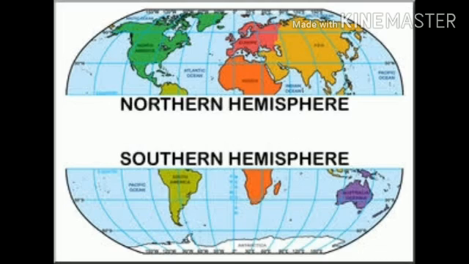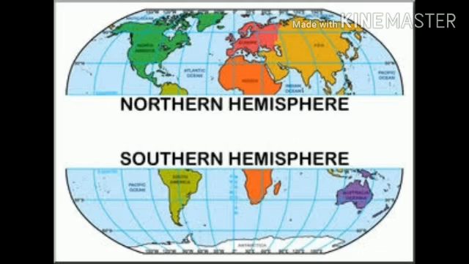If the earth is halved along the equator, we get the northern hemisphere and southern hemisphere. Am I right? Yes. The northern hemisphere lies to the north of the equator and the southern hemisphere lies to the south of the equator.